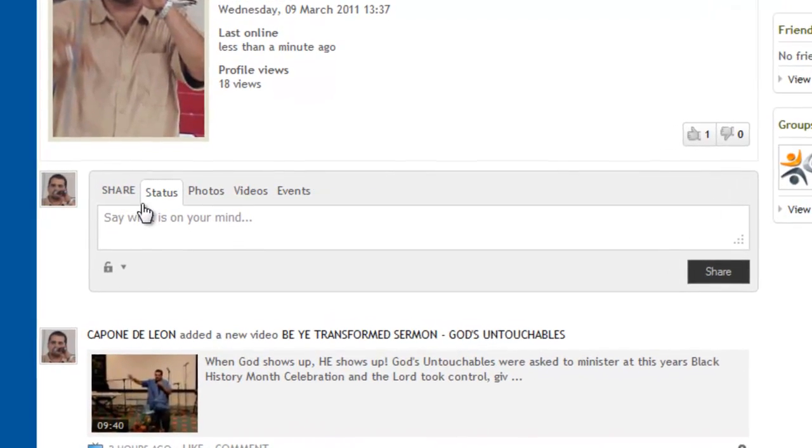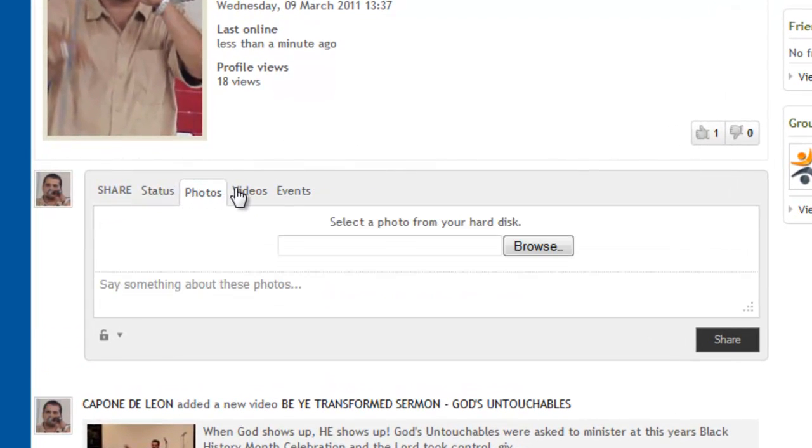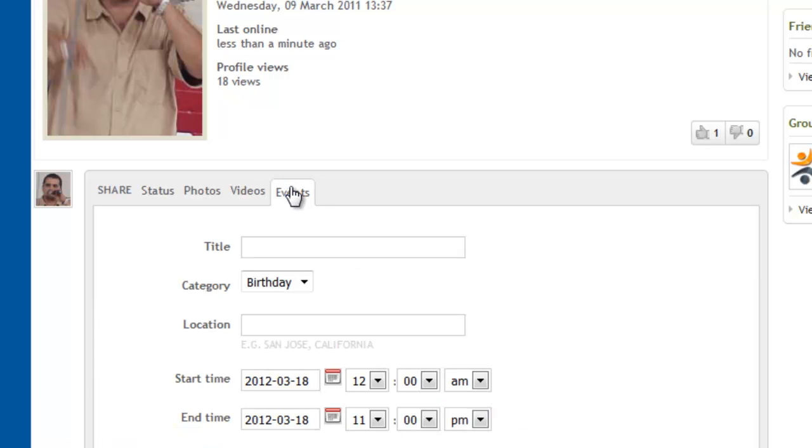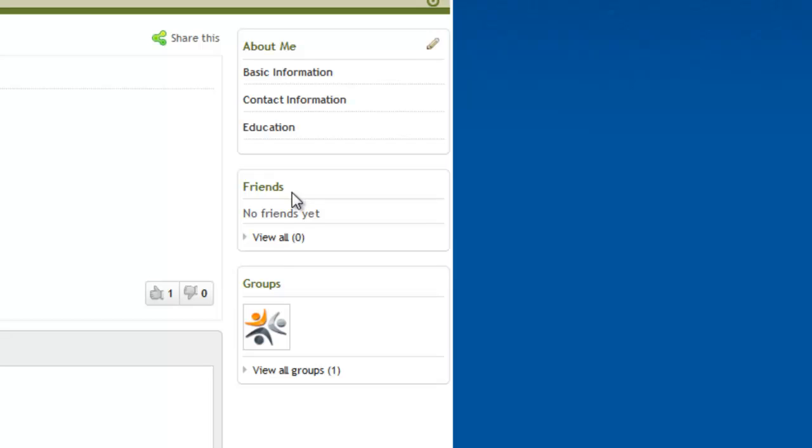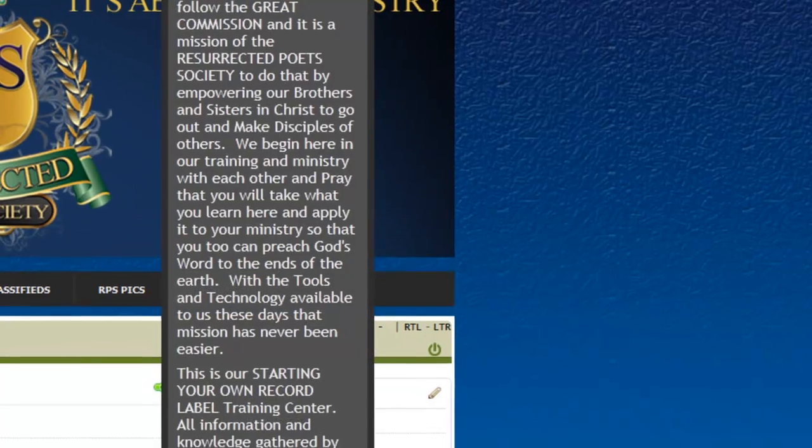Of course, we have the share where they can share their status, they can add photos, they can do videos, and they can add events. We also have connecting with friends, just like on Facebook, and groups. So these are groups where people would join and do different things.